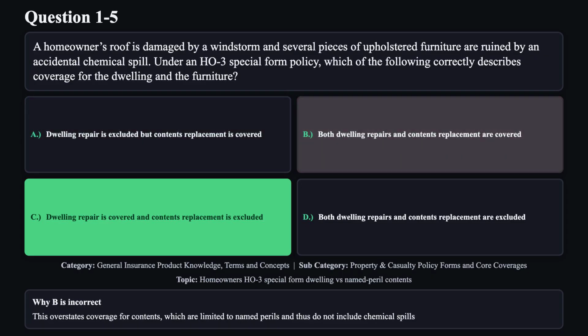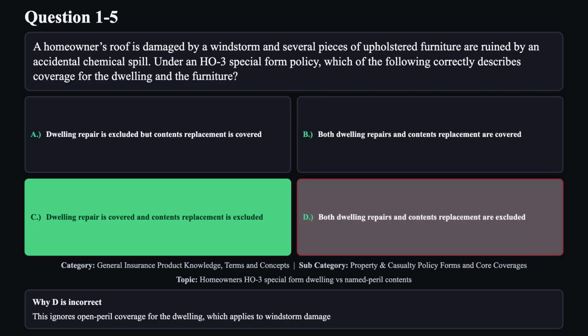Reason B is not correct. This overstates coverage for contents which are limited to named perils and thus do not include chemical spills. Reason D is not correct. This ignores open peril coverage for the dwelling, which applies to windstorm damage.